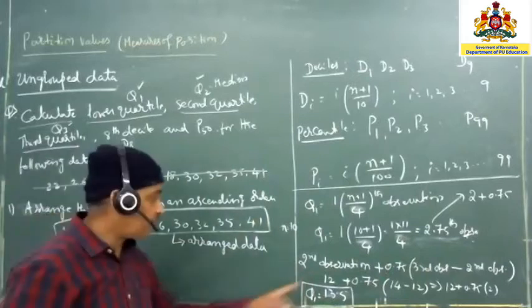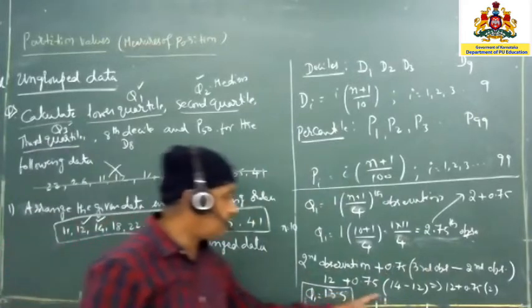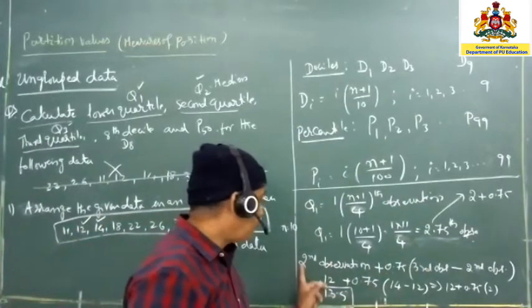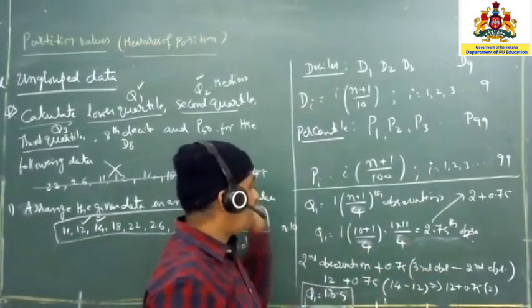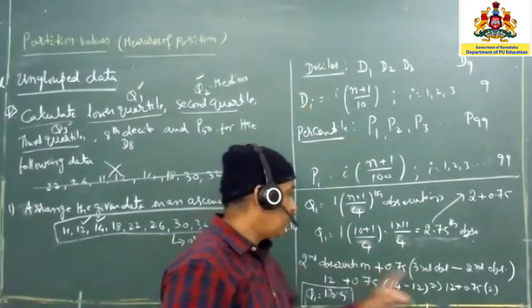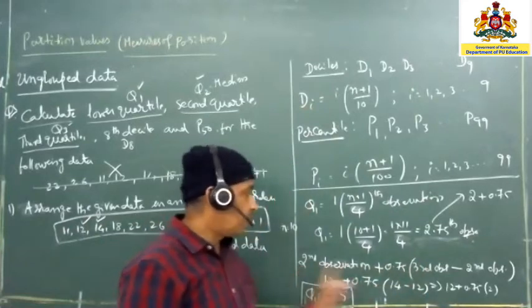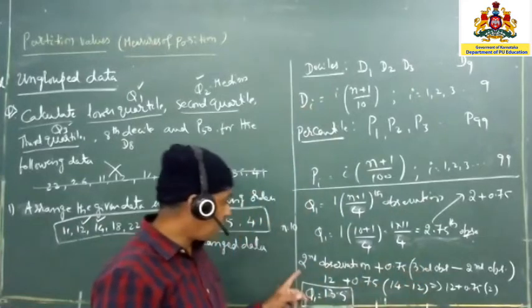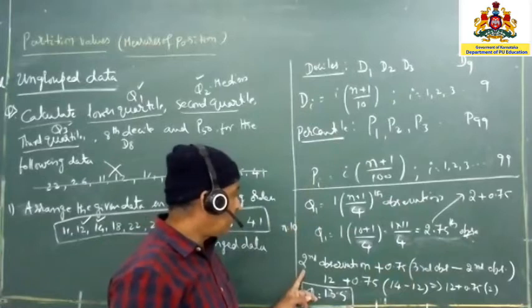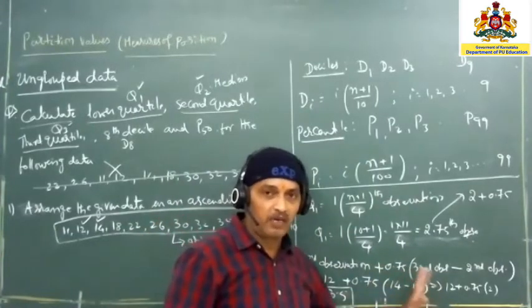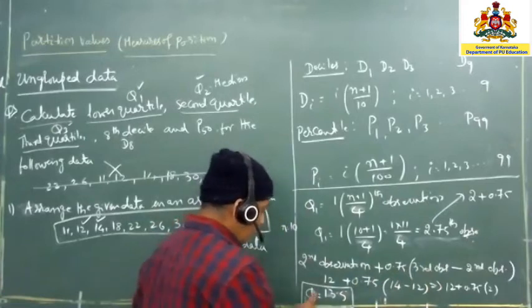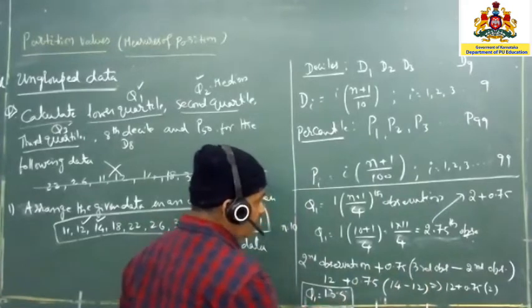That is, the second observation is 12 plus 0.75, and then one number extra you have to take always for everything, whether it is a percentile, decile or anything else. If it is the second one, you have to take the third. If it is the fifth one, you have to take the sixth one. If it is the 70th percentile, here 71 will come. Only one number extra always. So Q1 is 13.5.